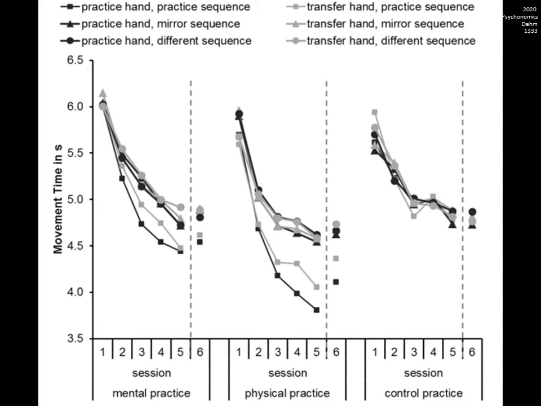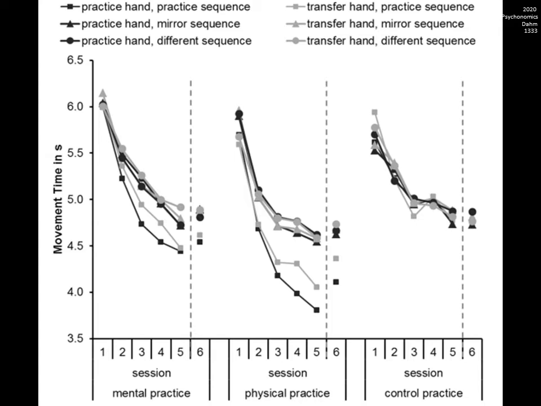The results showed a general improvement from session to session, which may indicate an adaptation to the task requirements, for instance, improved finger coordination. In the practice hand, sequence-specific learning was observed after both physical practice and mental practice. This was indicated by shorter movement times in the practice sequence than in the other sequences. Such sequence-specific learning was stronger after physical practice than after mental practice.